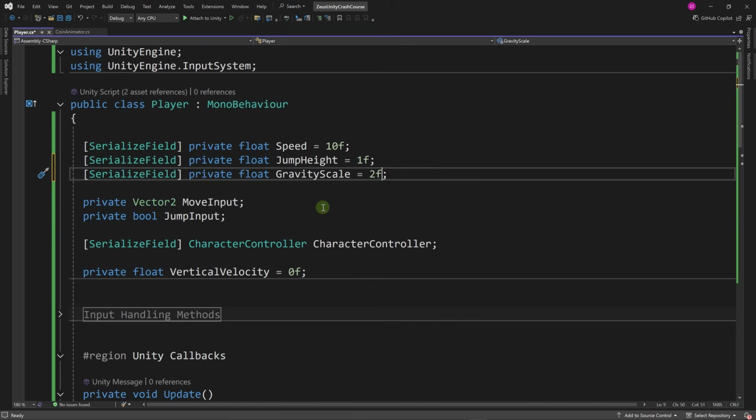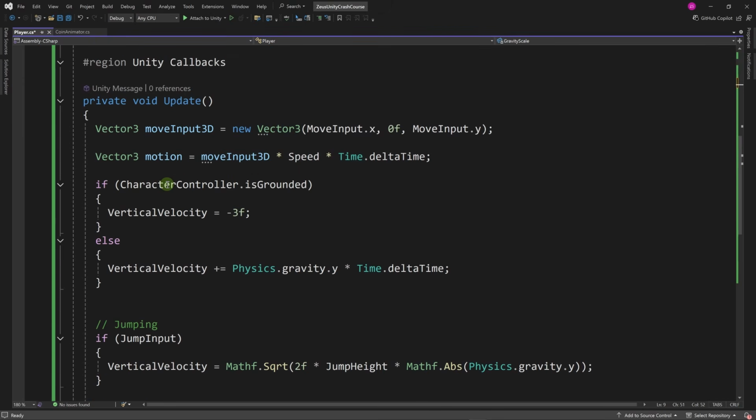And since we've already added the player component to our object, setting values here doesn't matter, although gravity scale is a new value. So when Unity compiles this script, it will add the gravity scale to the inspector with this value. But beyond that, these values almost don't matter for the rest of the lifetime of the project. Okay, now time to apply the gravity scale. Let's go back to our update method.